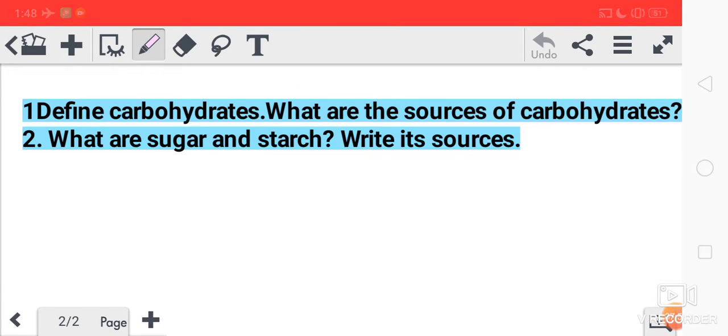Okay, so you will do these questions. Define carbohydrates. What are the sources of carbohydrates? And what are sugar and starch? Write their sources. Means from which food items we get sugar and starch. Then what is carbohydrate? What are the sources? Means from which food items we get carbohydrates. Okay, so you will do these two questions.